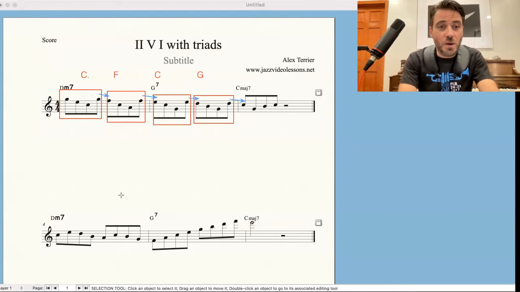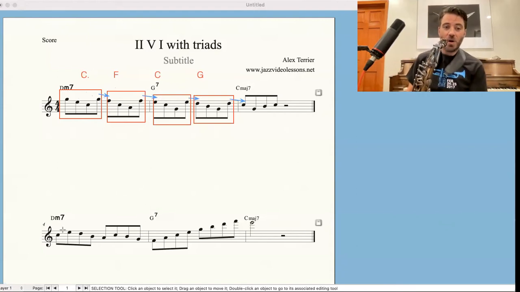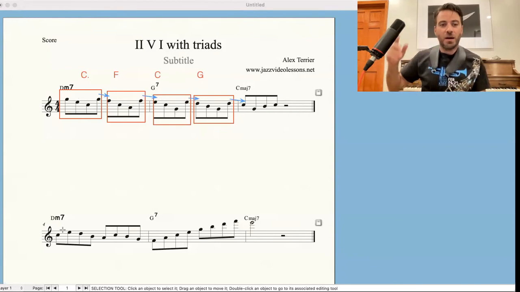So that's the first phrase. Let's look at the second phrase. This one is a little more active. There's more variety in the melodic shape.